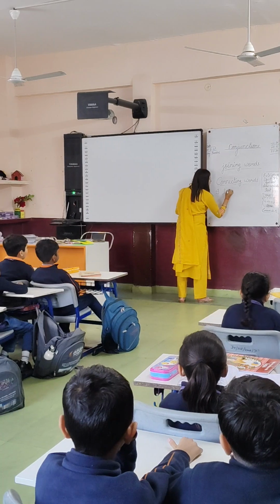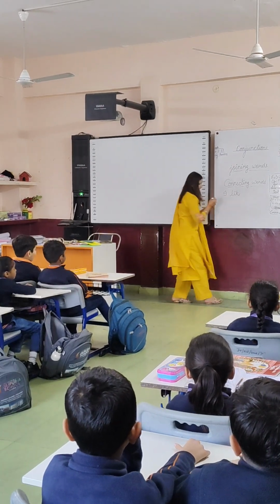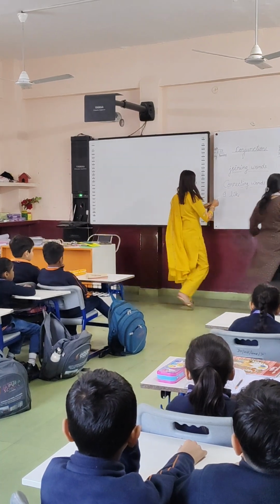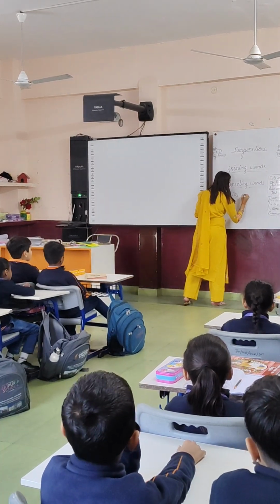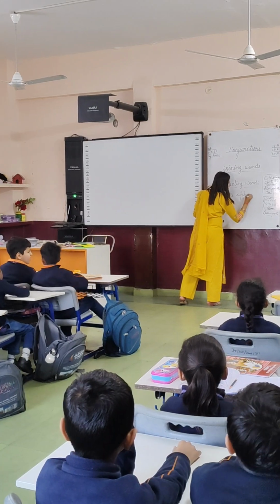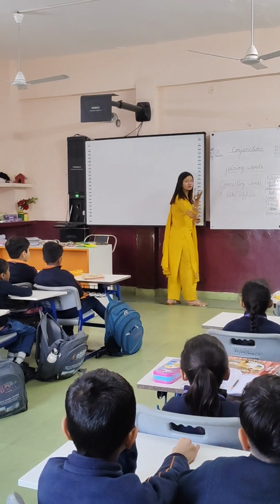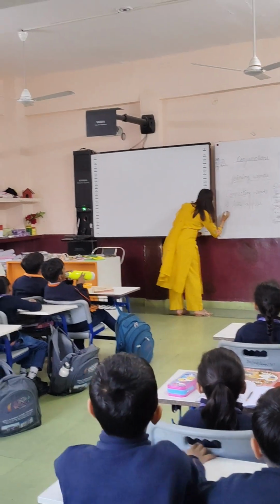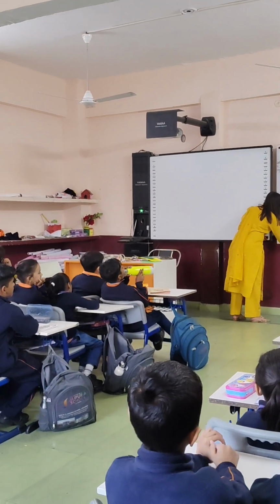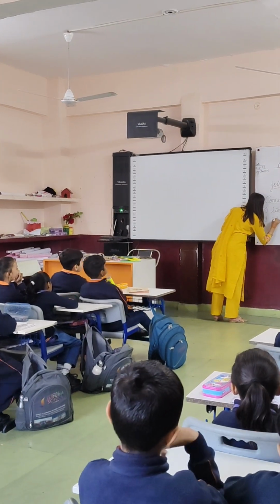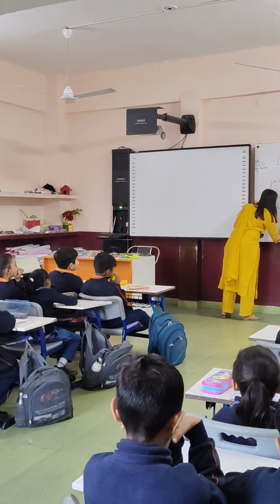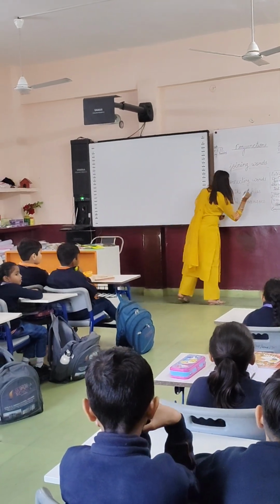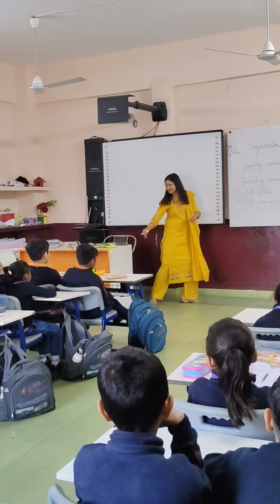I like apples. Now, what was the next sentence? Very nice. Shabash. I like mangoes. Now, what will I do?